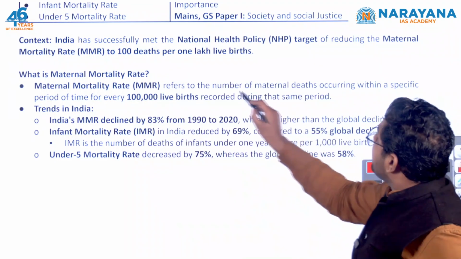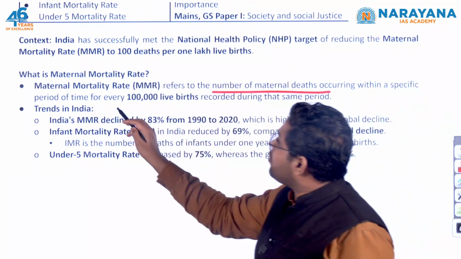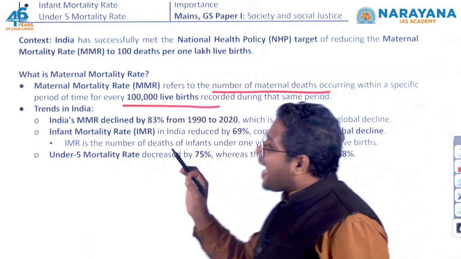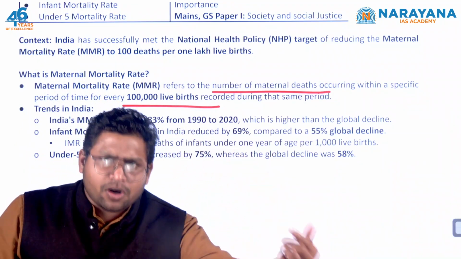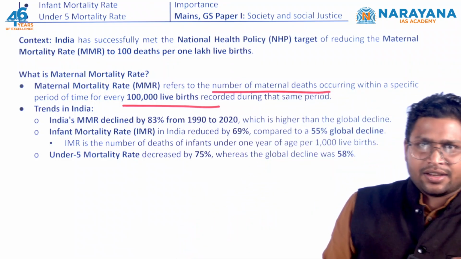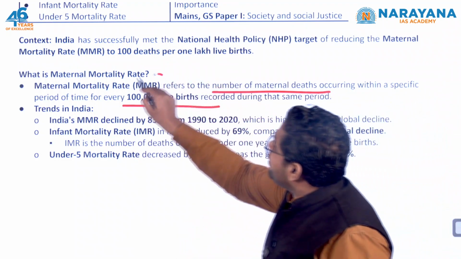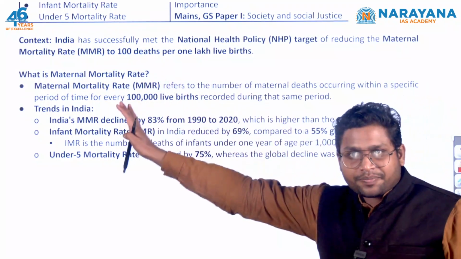The rate is the number of maternal deaths occurring within a specific period of time for every 1 lakh live births. So if 1 lakh children are taking birth, how many mothers are dying? This is calculated with the maternal mortality rate for a particular period.